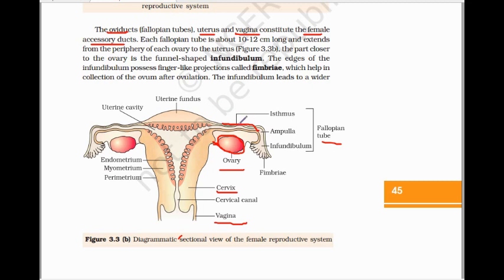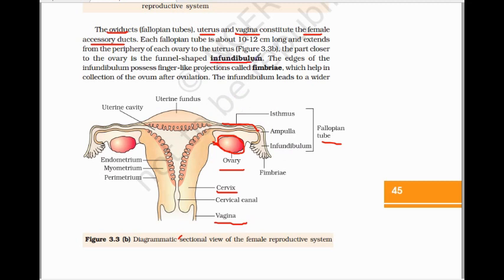So this fallopian tube here is 10 to 12 centimeter long. Okay, this is 10 to 12 centimeter long, which is the tubular structure. This is the tubular structure and extends from periphery of each ovary to uterus. So it extends from peripheral region from ovary to uterus. So this part, that is fallopian tube. So it consists of three parts.